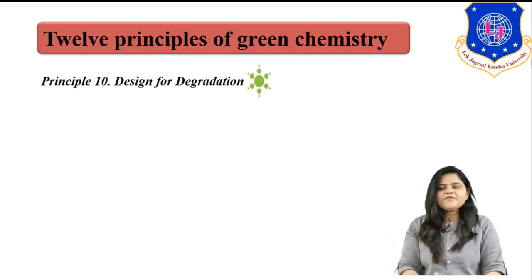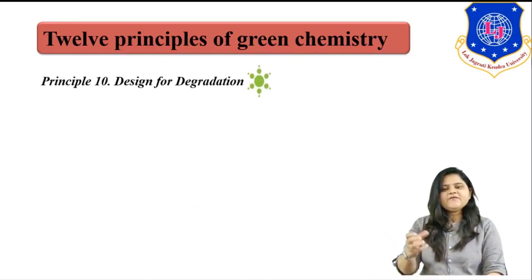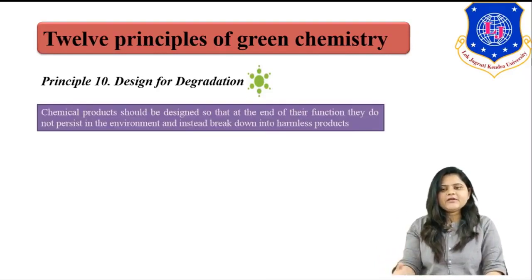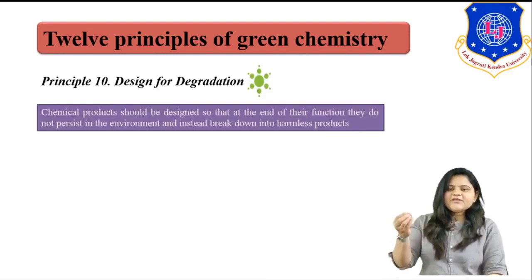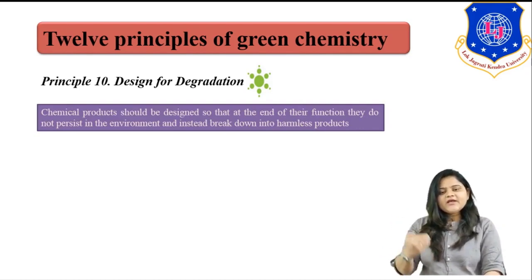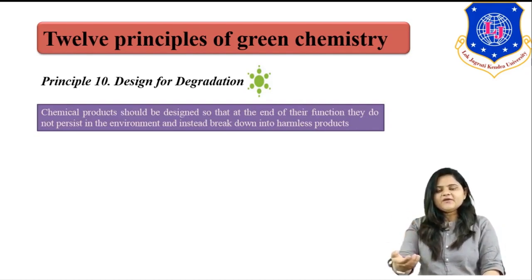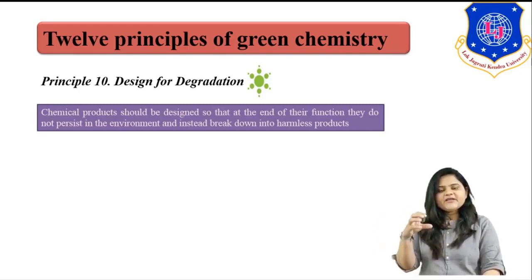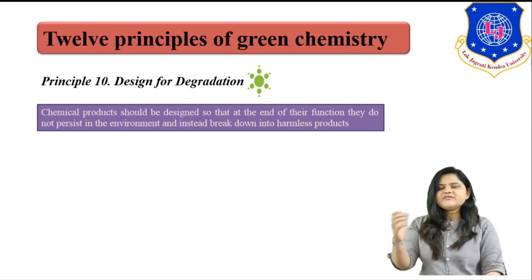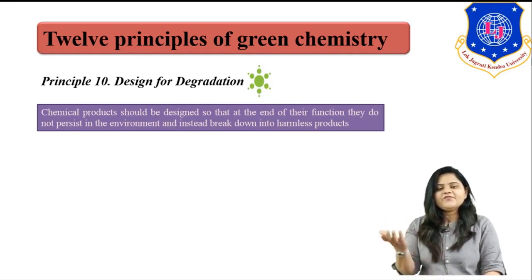Another principle of green chemistry is design for degradation. Chemical products should be designed in such a way that at the end of their life, they should be degraded. They should be biologically degraded. If a product persists in the environment, that means it is non-biodegradable, then we need to think about recycling or treatment of that non-biodegradable compound, right?